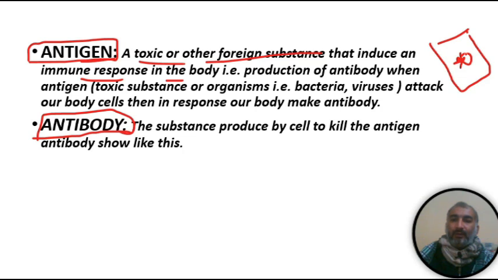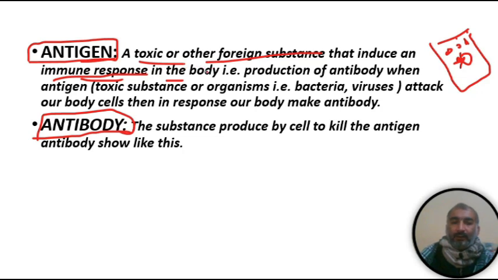Or maybe the bacteria was broken down into pieces by our body, and a few fragments of that bacteria could be an antigen. Any toxic substance which enters our body could be an antigen. Antigen produces an immune response.